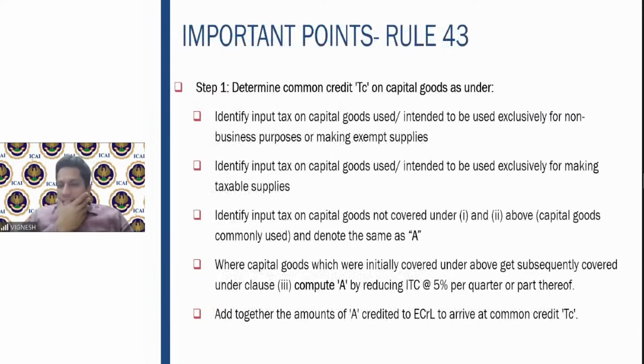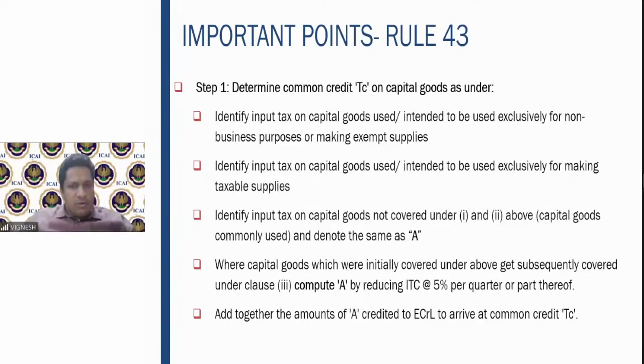Fine. So these are the steps which you have to follow. Just go through these steps now. It may appear a bit complicated now, but trust me, when we do the problems, you'll get total clarity. So how do we identify? First, you identify the input tax on capital goods used exclusively for non-business or making exempt supplies. Then identify those used exclusively for taxable supplies. Then whatever is not covered under the above two, denote it as A.